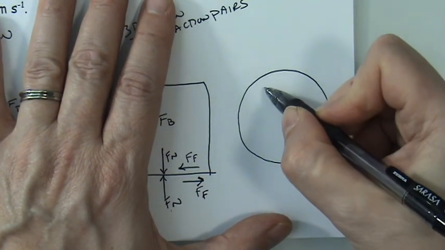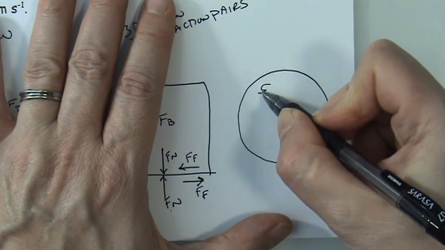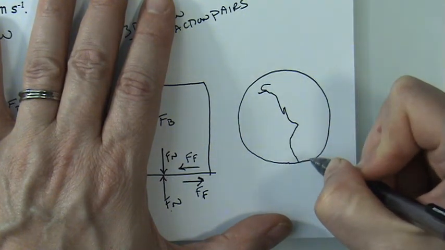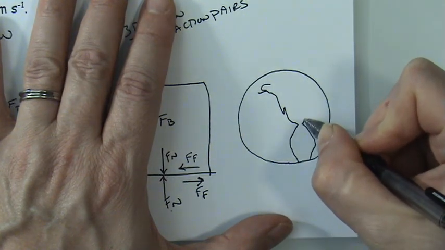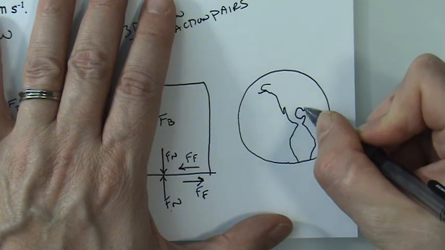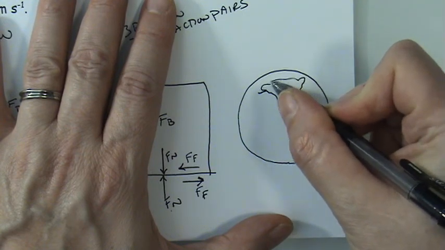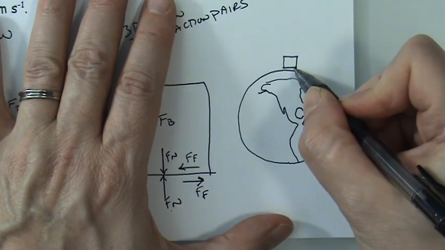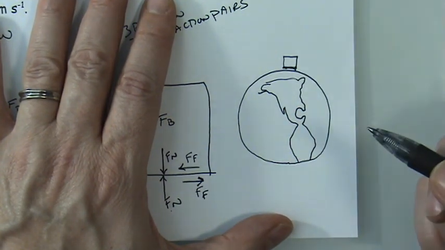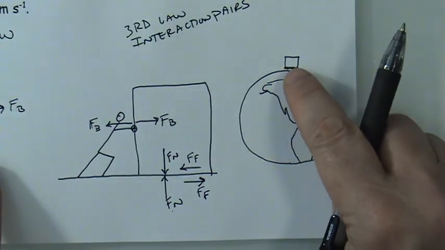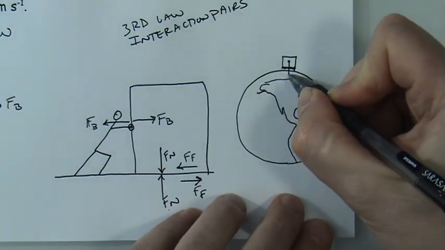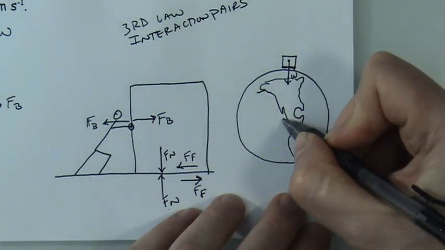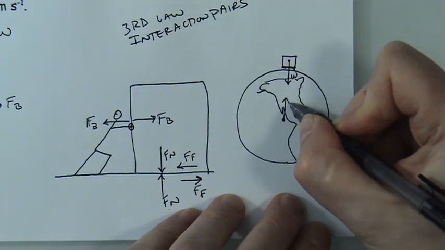So here is the Earth. Here's the box sitting on the Earth, and that weight arrow that we're talking about right there would be acting on the box, pulling the box towards the center of the Earth, but the Earth would also feel that force.